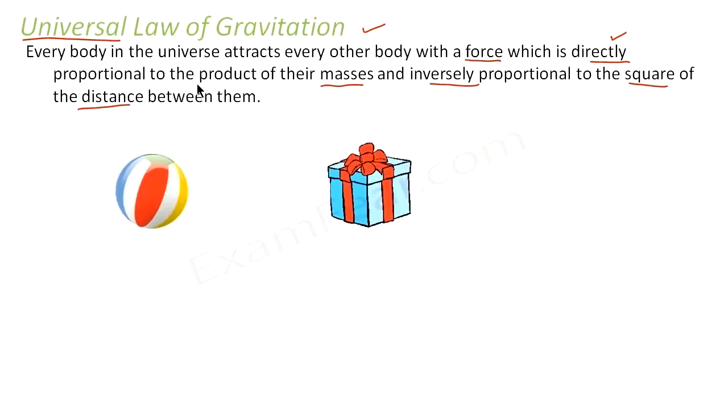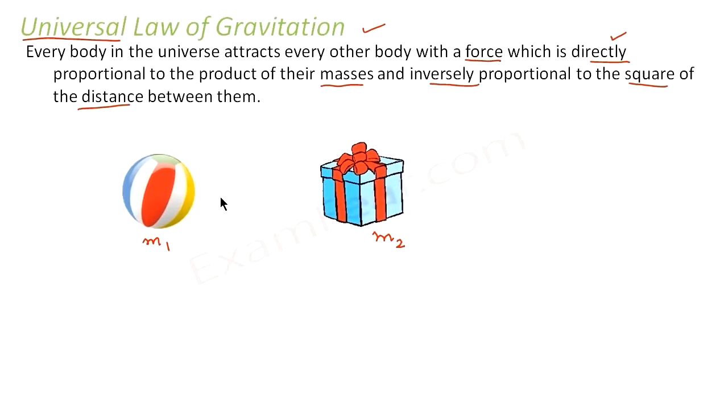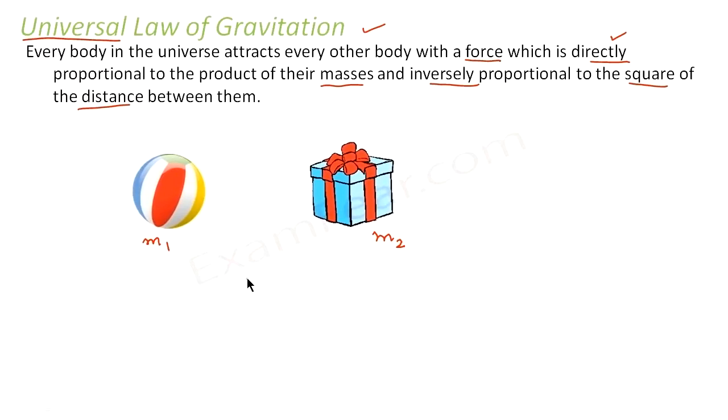So let us see. Let us suppose we have two objects. Say this is a ball of mass m1 and this is a box of mass m2. Now according to the universal law of gravitation, even these two objects tend to attract each other with a force, let that force be F, which is directly proportional to the product of the masses, that is m1 m2, and it is inversely proportional to the square of the distance between them.